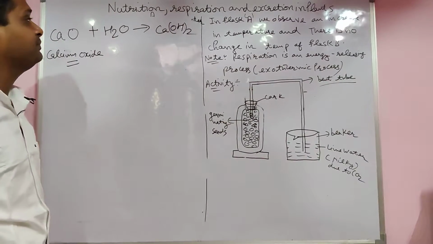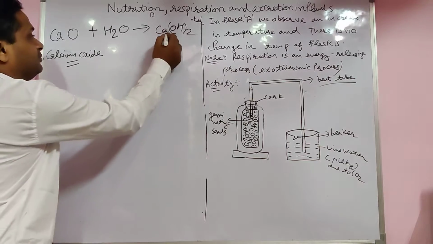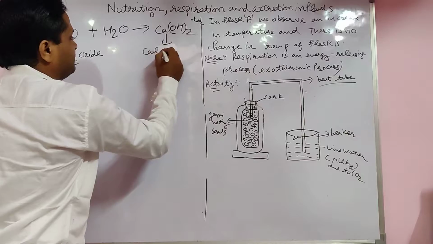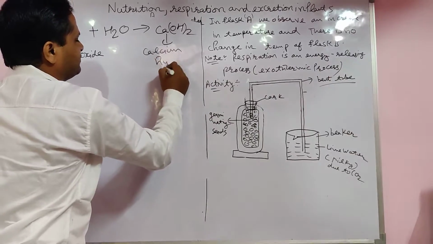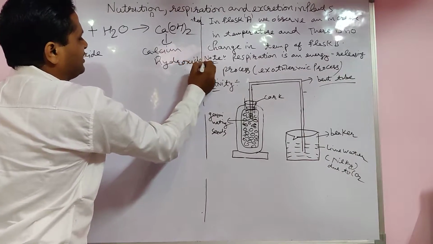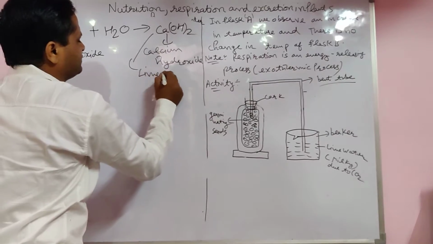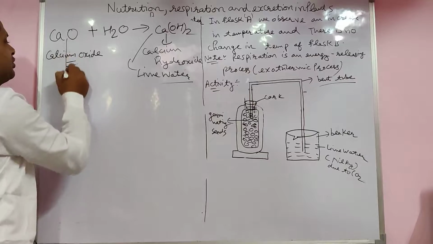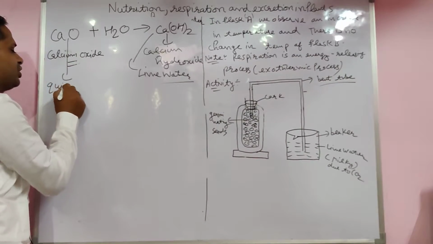Calcium hydroxide. Calcium hydroxide, that is the lime water, students. Its common name is quicklime, students. Quicklime.